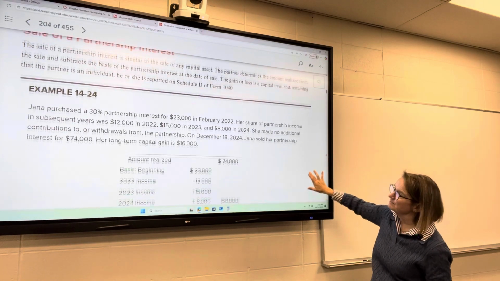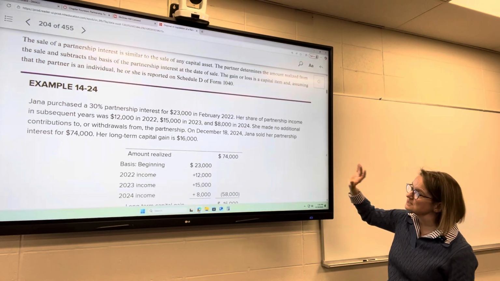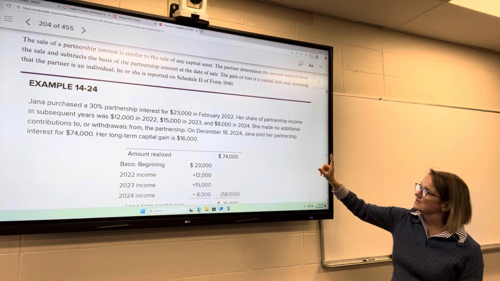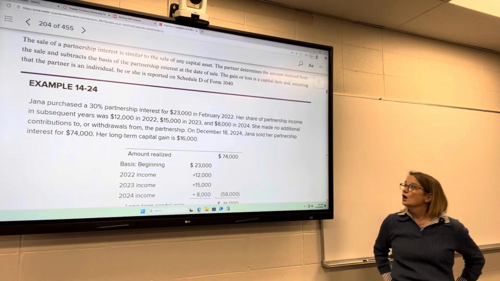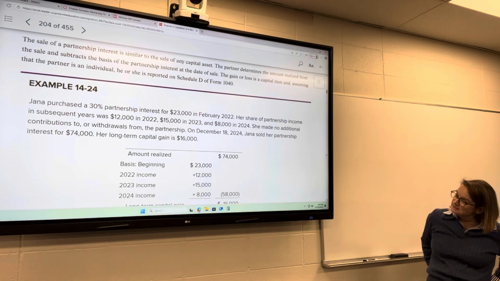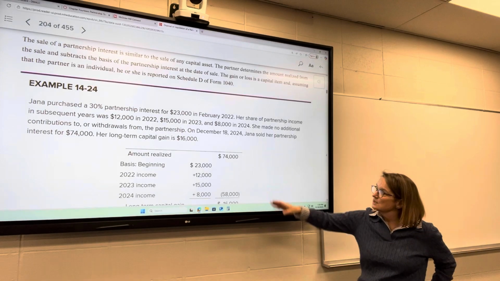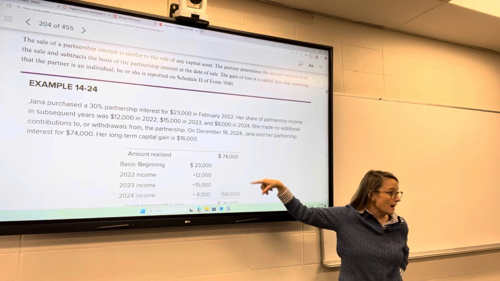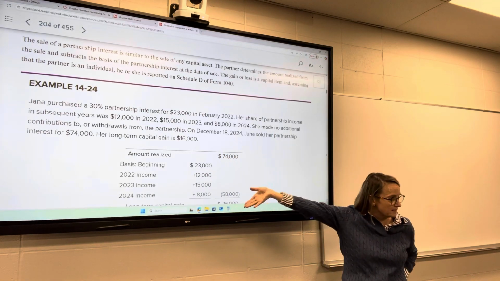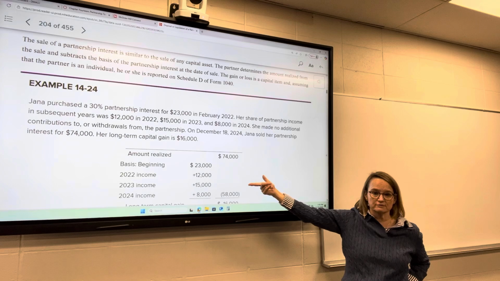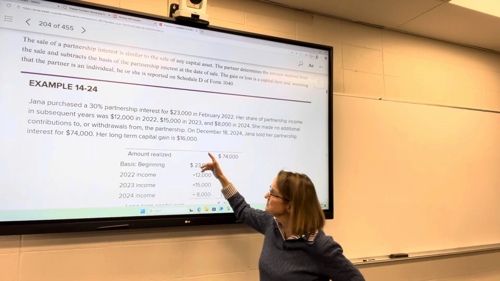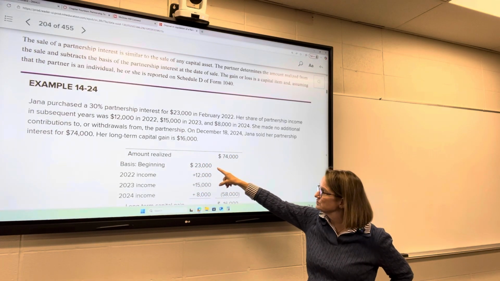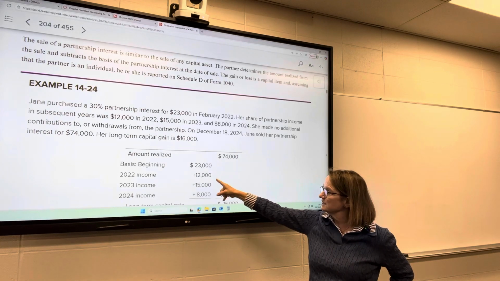So here's an example. Jana purchased a 30% partnership interest for $23,000 in February 2022. Here is her share of partnership income in subsequent years. This is just showing the flows throughout the years to get to her ending basis for determination of gain or loss on this disposition. The beginning basis was $23,000, and then there was income of $12,000.